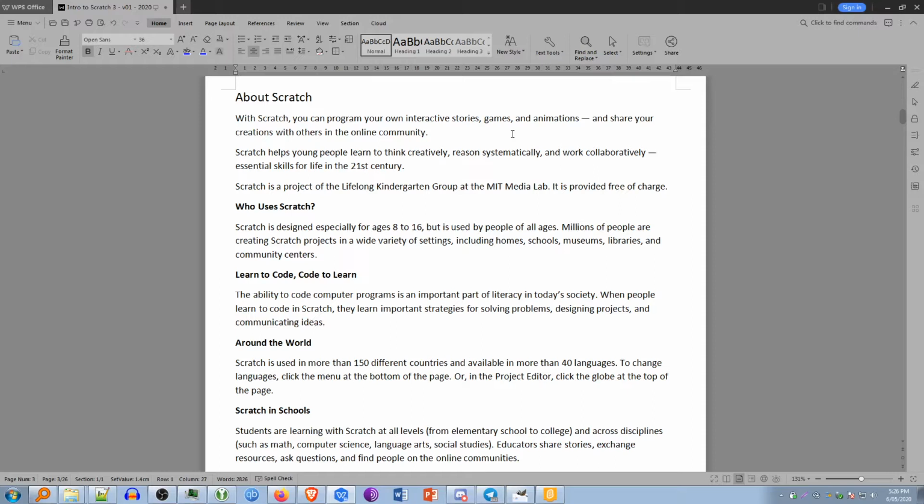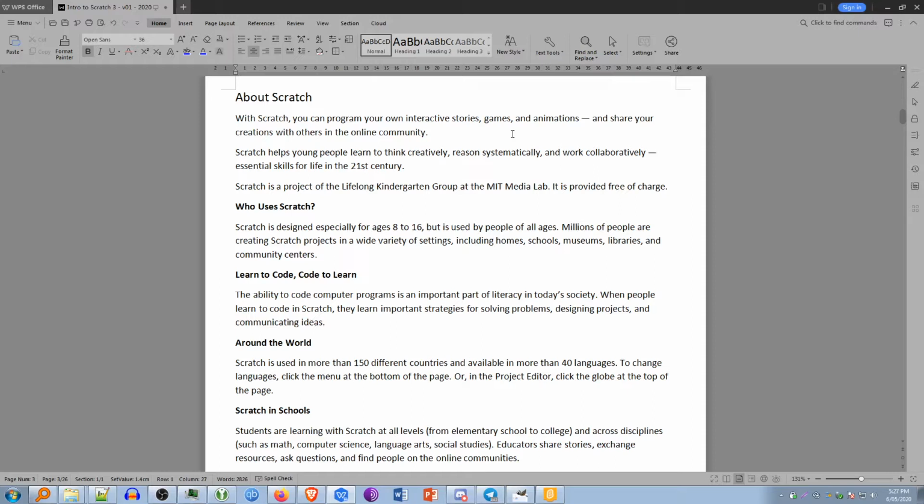Who uses Scratch? Scratch is designed especially for ages 8 to 16, but is used by people of all ages. Millions of people are creating Scratch projects in a wide variety of settings, including homes, schools, museums, libraries, and community centers.